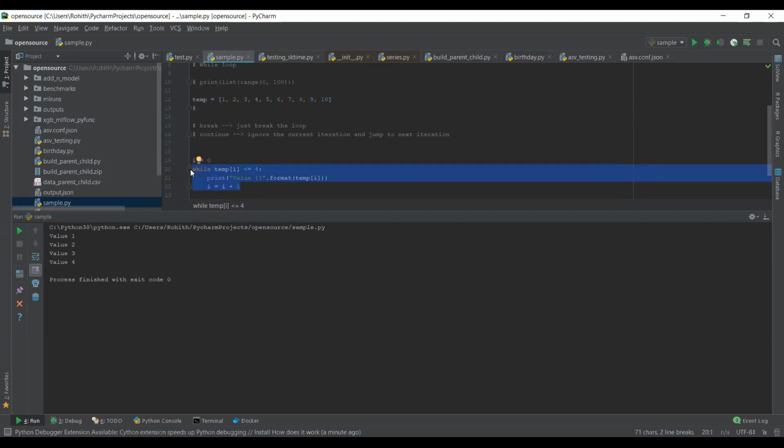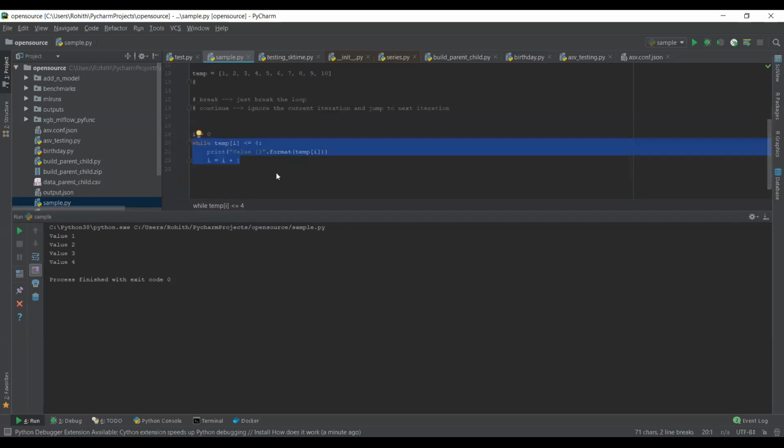So yeah, this is another basic loop, how we write it in Python. There is another thing called infinite looping, which is a never-ending condition. So how do you write it? You simply need to put while True. This will keep on incrementing. So let's see what is actually happening.